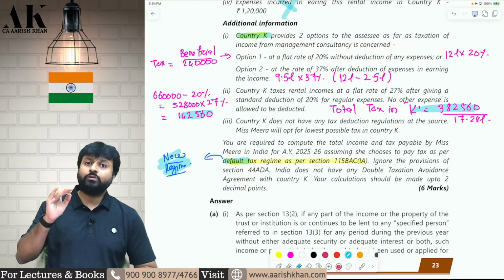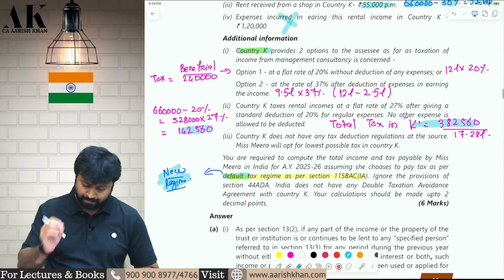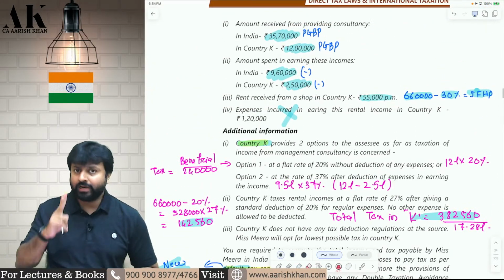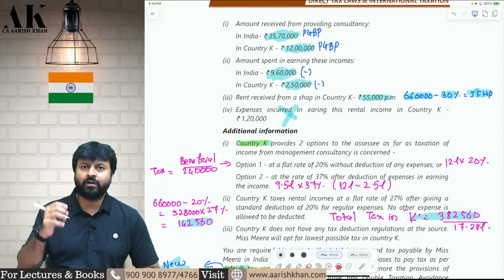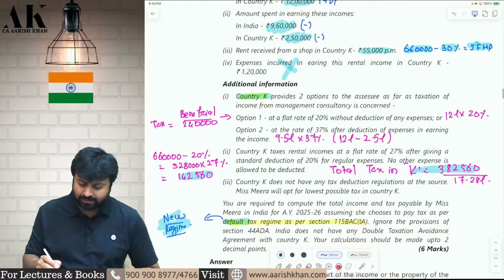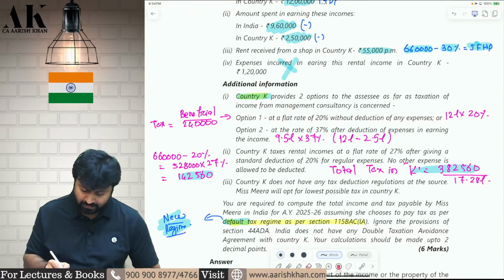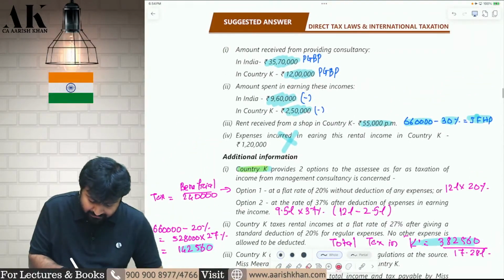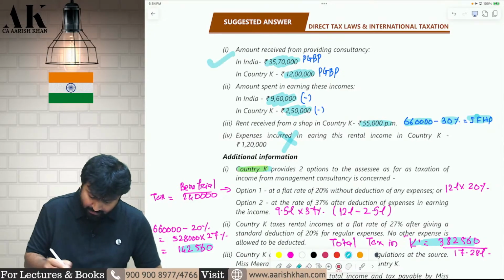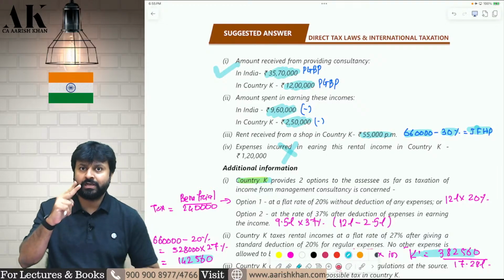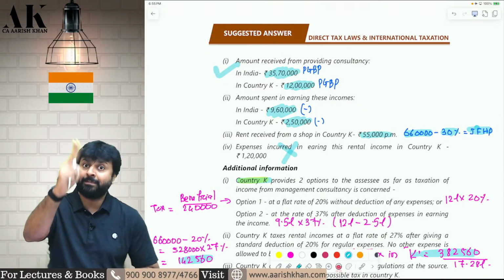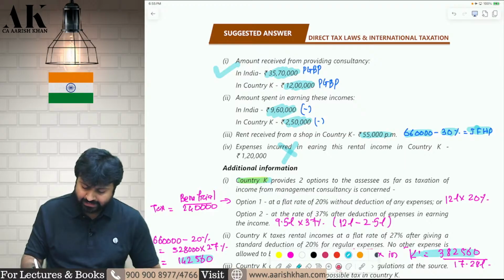Once that is done, now you need to compute the tax in country K. Now, in country K, you are earning two incomes. One you are earning from management consultancy and another you are earning from rental income. Now, for management consultancy, the assessee has two options. First option is to pay tax on 35,70,000 directly. The question says that the assessee should opt for the better option, whichever is lower. So let's see which is better.